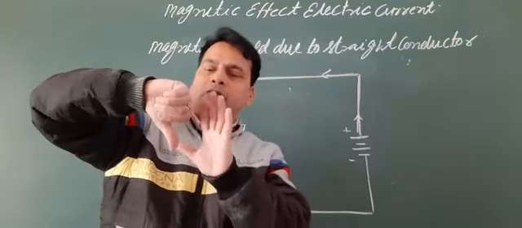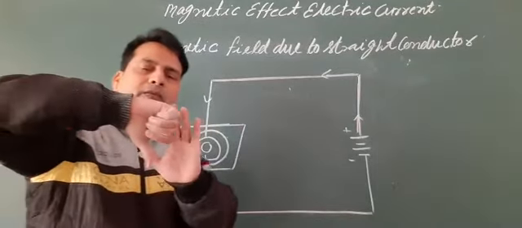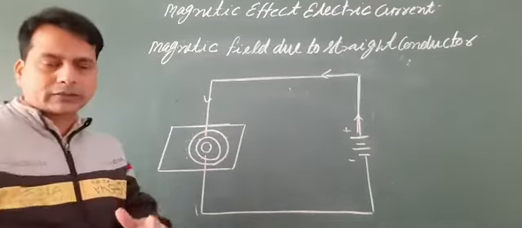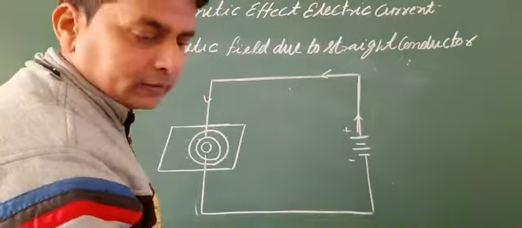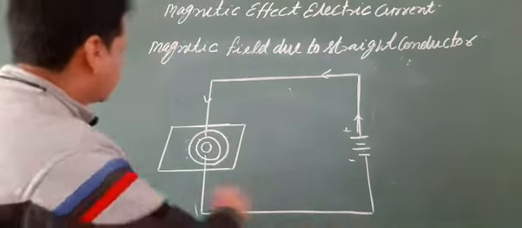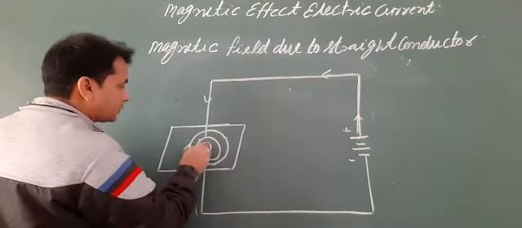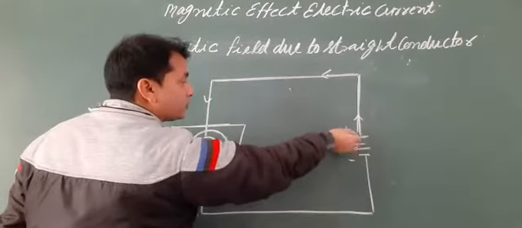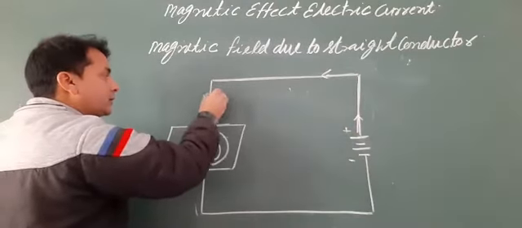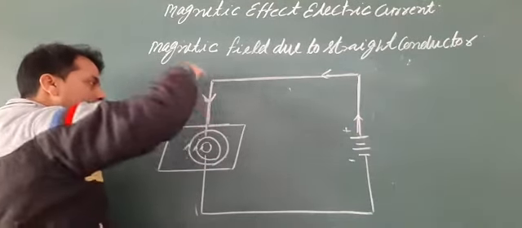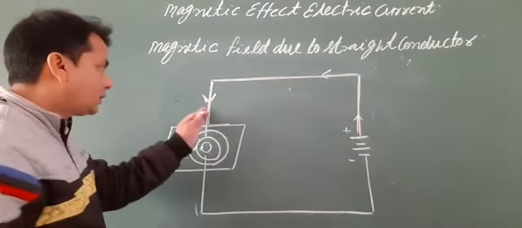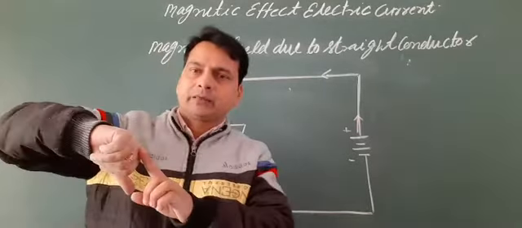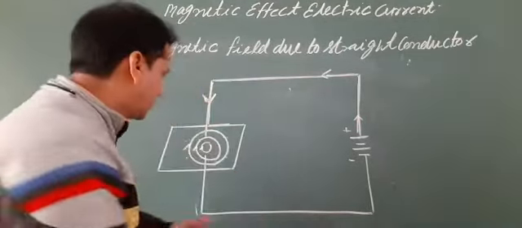The direction of the curled fingers is clockwise. So in this circuit, the electric current flows from the positive terminal to the negative terminal, in the downward direction, and according to Maxwell's right hand thumb rule, the direction of the magnetic field lines is clockwise.